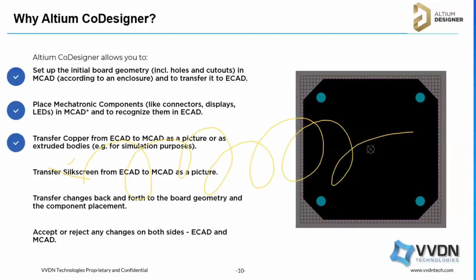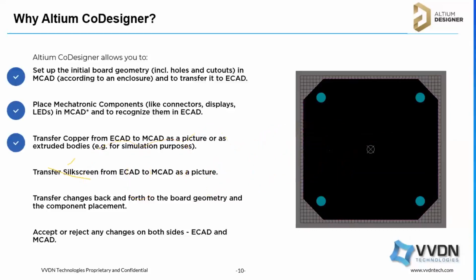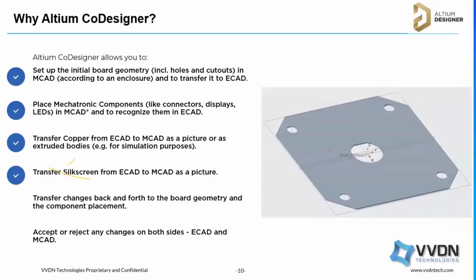Transfer copper from ECAD to MCAD. As I mentioned before, you can export, meaning you can transfer the copper information with a stub file as a Parasolid file format, right? So you can verify the pad location and the track information, how it is coming, so that he can plan accordingly. Okay, plan the mechanical enclosure design, and he can transfer the silk screen information also to verify the connector designator, or any other silk screen information in the PCB, so the mechanical engineer can see it. So that information can be transferred.